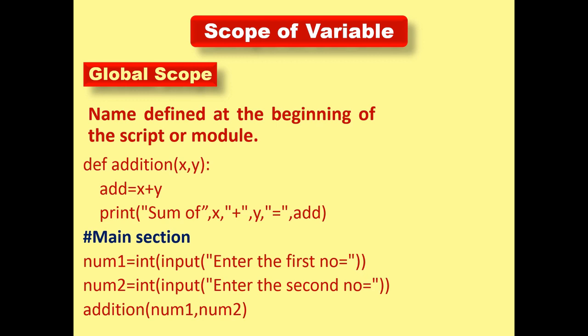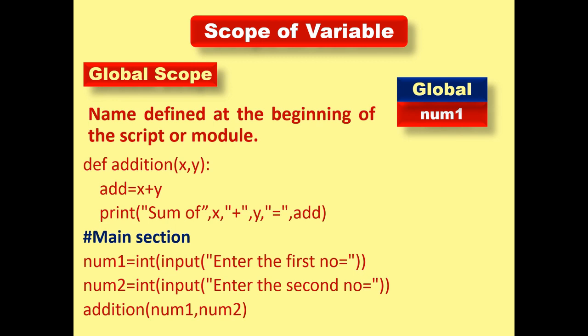Here it is a global scope. Again, the same definition: a name defined at the beginning of the script or module. Kindly concentrate. When I begin with the main section, here in the main section they define the variables num1 and num2. Now a pop-up appears on the screen with the heading Global, saying that num1 is a global variable. Next, num2 is also a global variable.